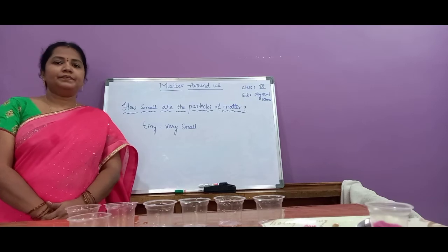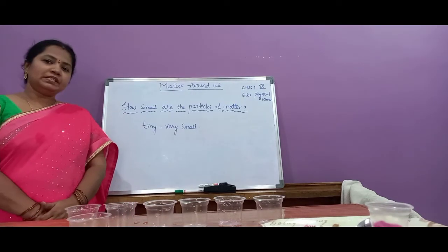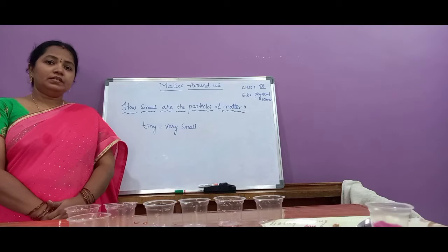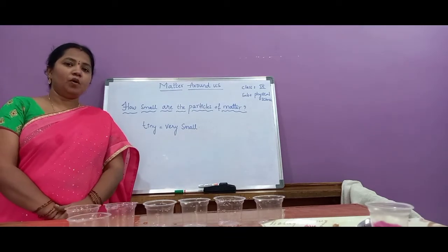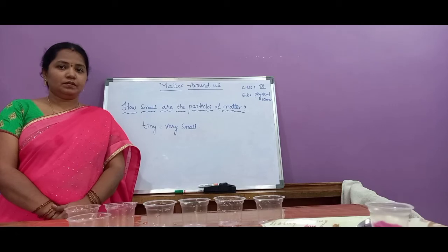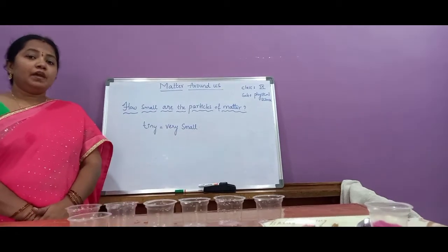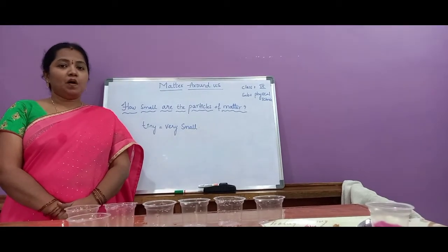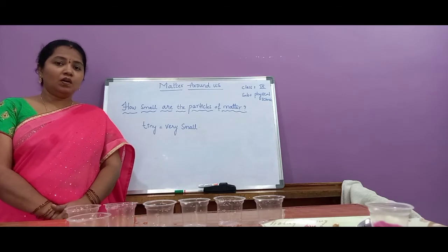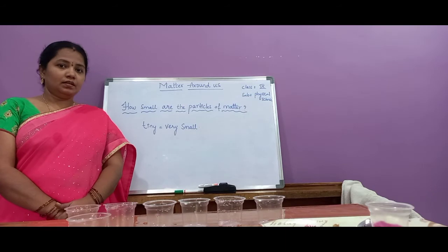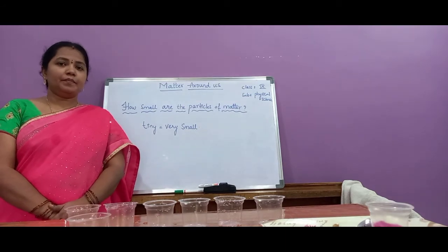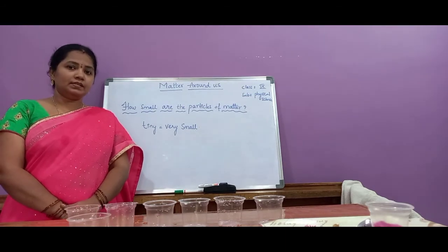I am also fine. So, in the previous class, we have learnt the chapter Matter Around Us, a few topics with small activities. We have learned that matter is made up of small, tiny particles. And there are three possible states of matter: solids, liquids and gases.